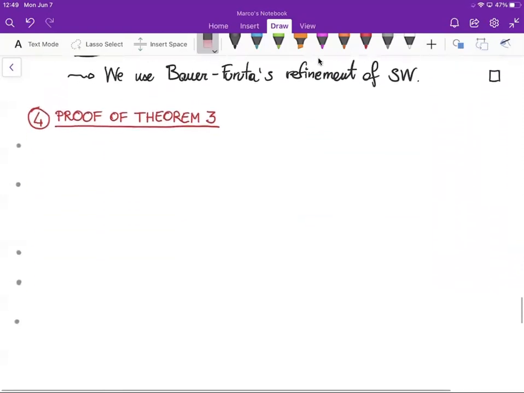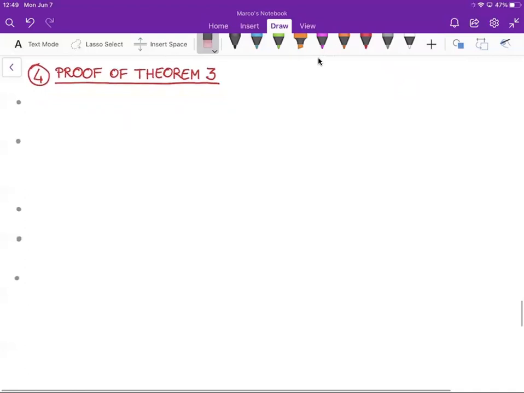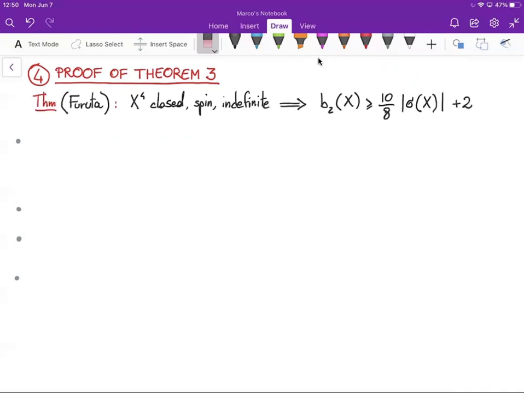Let's now move to the proof of the last theorem, theorem 3, which is based on Furuta's 10/8 theorem. Let's recall Furuta's 10/8 theorem. This states that if X is a closed spin and indefinite 4-manifold, then its second Betti number is greater than or equal to 10/8 times the signature of X plus 2.